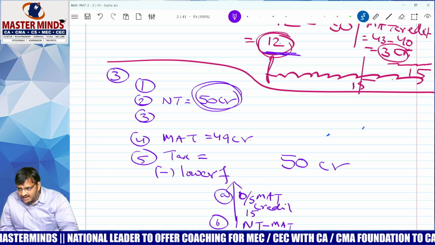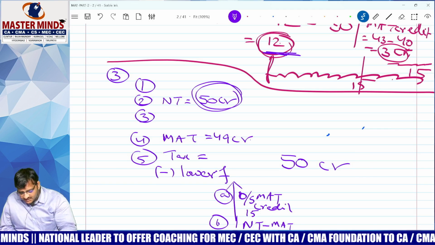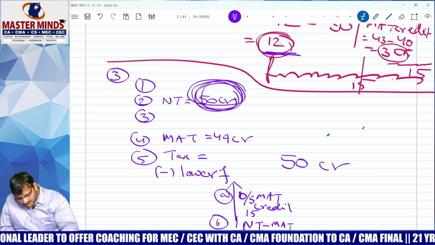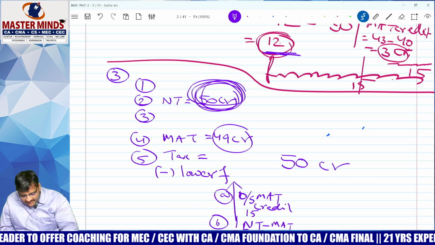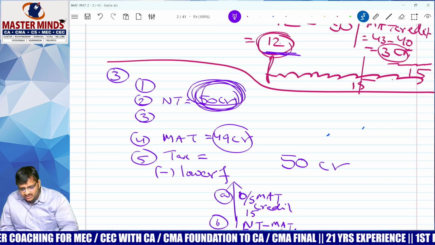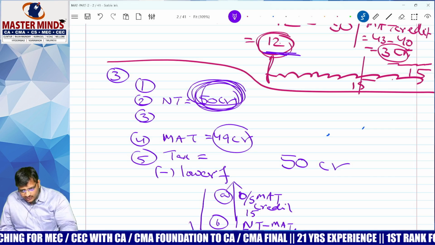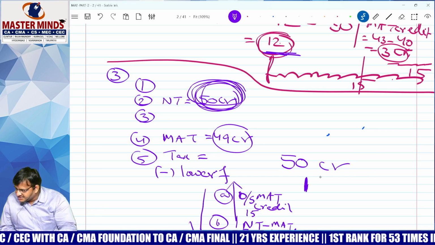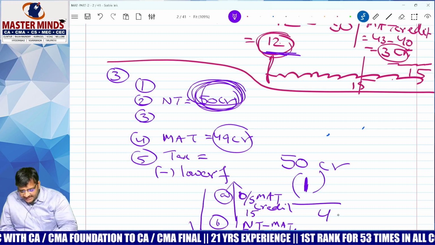Tell me, what is your actual tax? In this year, what is your actual tax? 50. Minus, what is your MAT? 49. What is the difference? 1 crore. Whichever is higher or lower? Lower. That 1 crore will be allowed as deduction. Balance amount only you have to pay.